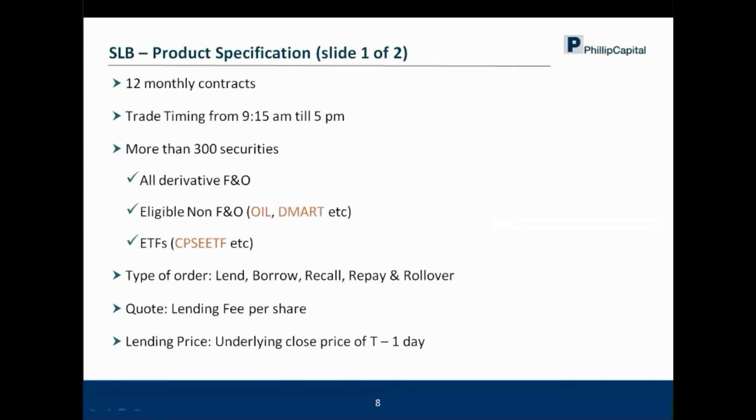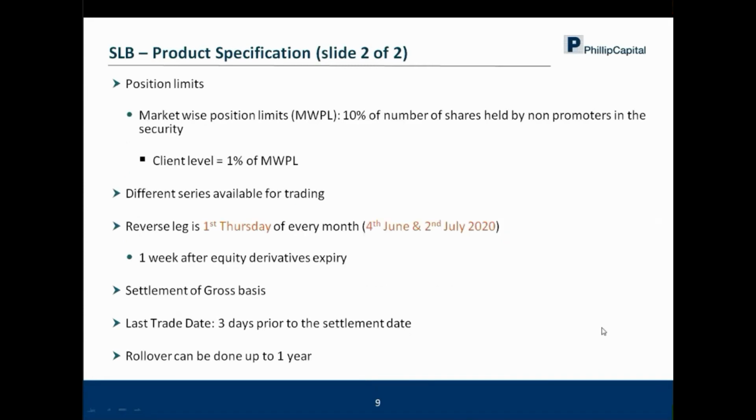The quotation on the exchange platform is lending fee per share. So basically you have to quote a number, let's say 20 rupees per share or 25 rupees per share. That is how the quoting happens. There are some position limits. For a normal retail investor, these are quite huge numbers, but in case somebody is interested in knowing, there is something called a market-wide position limit, which is 10% of the shares held by non-promoters in the security. And the client level comes to 1% of that market wide position limit. This is the quantity which any client can lend.